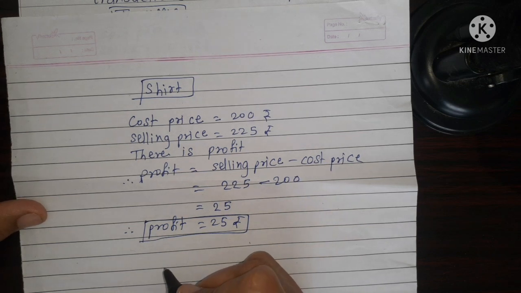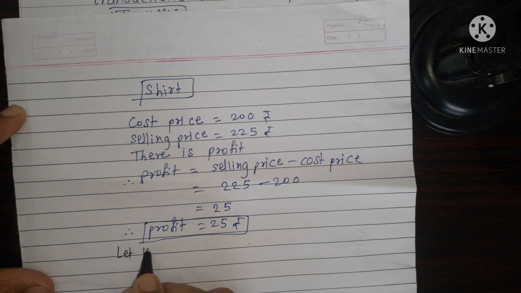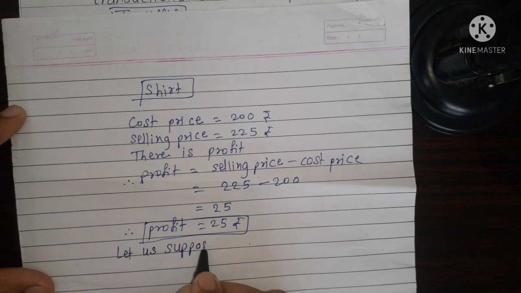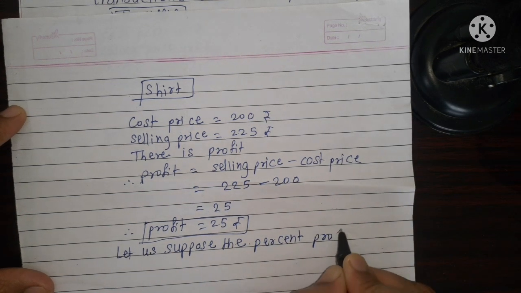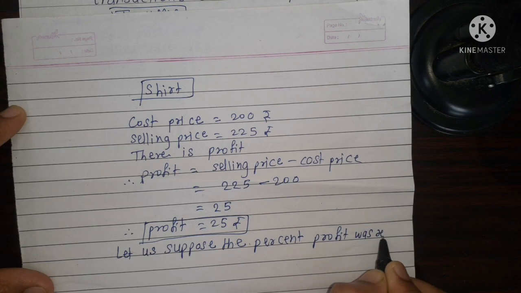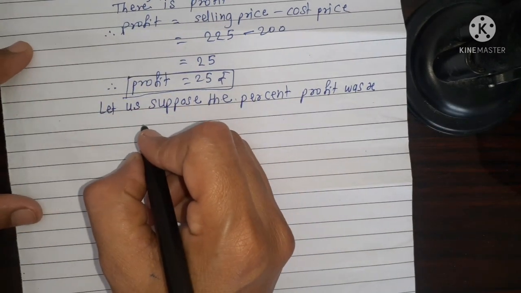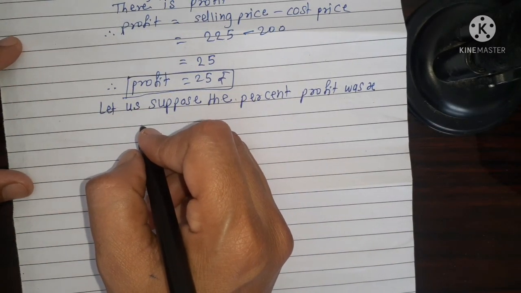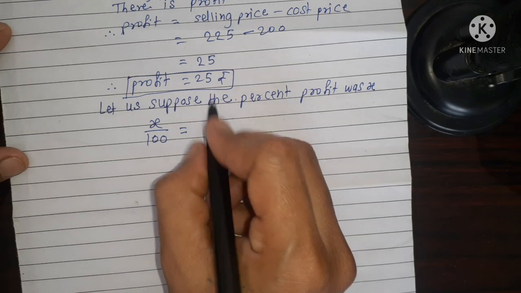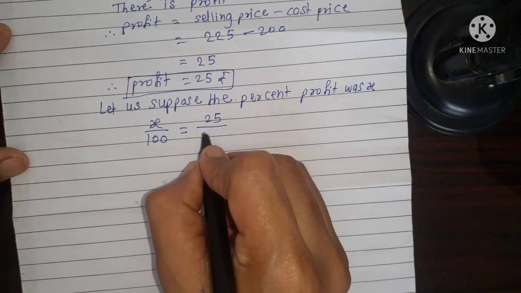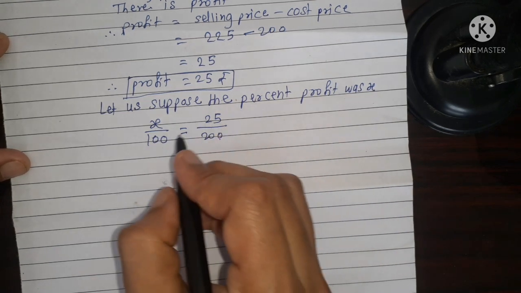But we can compare, so we find a percent profit. Let us suppose the percent profit was X. We shall express the ratio of profit to total cost price in two forms. X upon 100 is equal, profit is 25 and cost price is 200. X out of 100 and 25 out of 200.